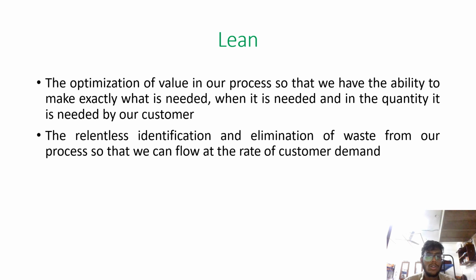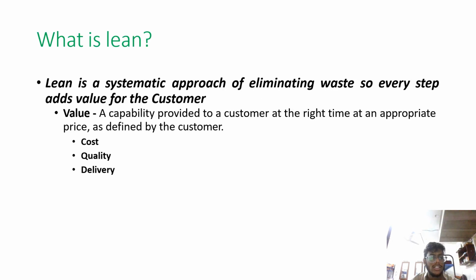And another one is about waste elimination. This principle emphasizes the identification and elimination of waste from the production process. Waste can manifest in various forms such as overproduction, defects, inventory, waiting, people's skills, etc. The relentless identification and elimination of waste from our process so that we can flow at the rate of customer demand. What is lean? Lean is a systematic approach of eliminating waste, so every step adds value for the customer.